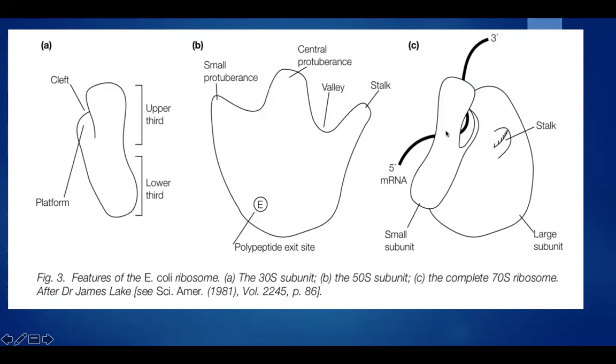This is the mRNA, which is attached during the translation process. Once the translation is terminated, all these units, that is the mRNA, 50S and 30S, get separated like this, releasing the amino acid chain.